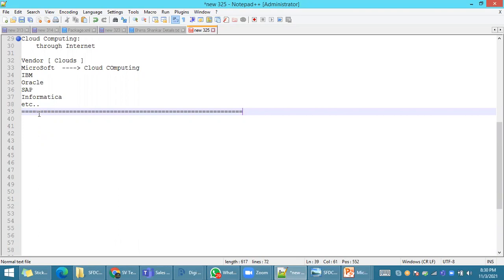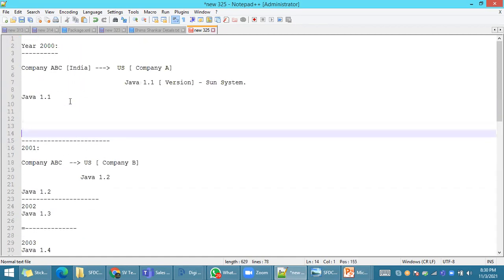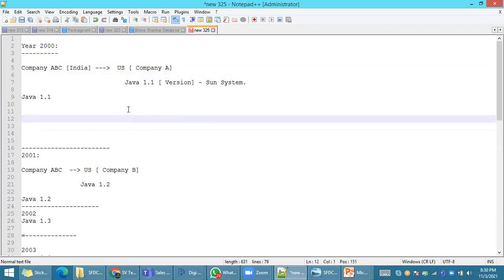Now I will give some example, right? For example, as I told you earlier, this company has got project ABC in Java, right? ABC company, an India company, got a project from the US, right? You know, for any project, what is the life cycle?